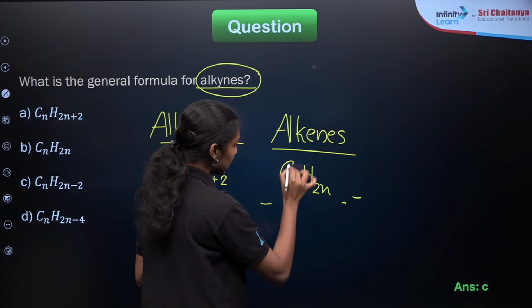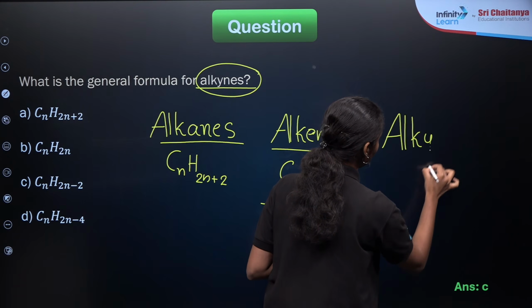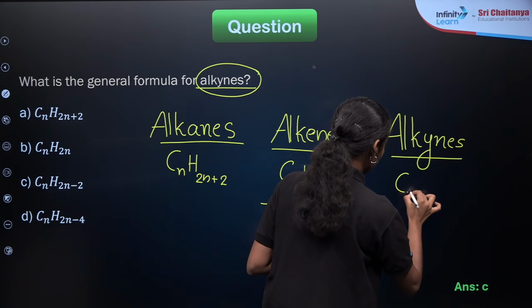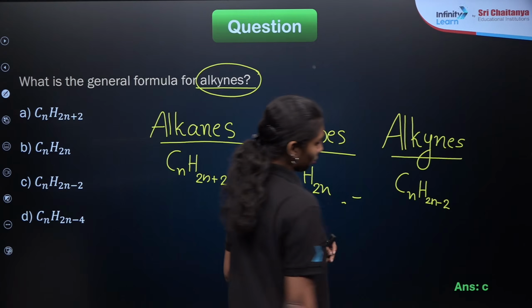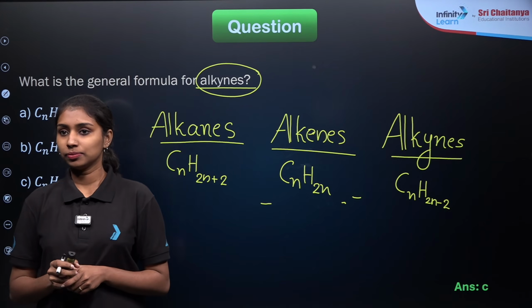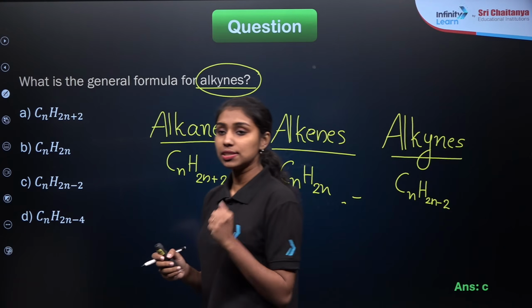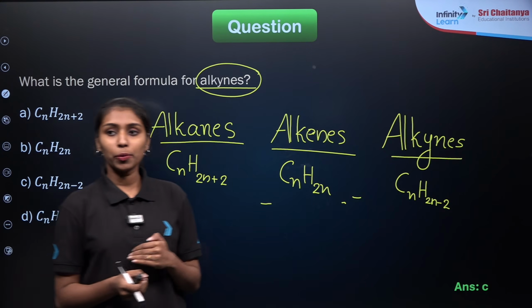Now the last case, the unsaturated hydrocarbon, alkynes, in which a triple bond is present between the carbon atoms. Their general formula will be CnH2n minus 2. Clear? So what will be our answer? Option C will be our correct answer. You need to focus on the general formulas of alkanes, alkenes and alkynes separately. I hope you understand now.